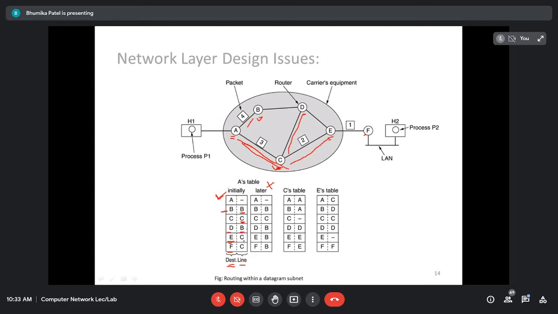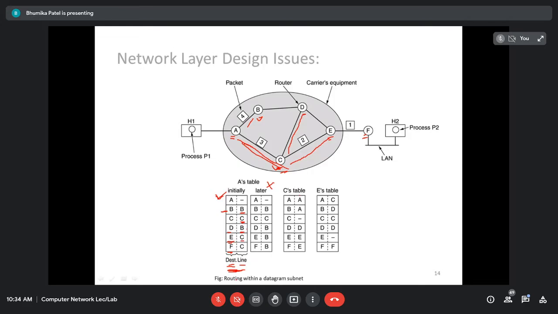So for the router E, the line is what? Choose router C for the router E. Then, if it is router F, right? For the router A, if the destination host is router F, then obviously either it can choose B or C. So I'm going to choose the router C. First it will go to C, C will look at its own routing table, accordingly it is going to choose the line and then it will forward the packet. Are you getting this routing table of the router A, how the line comes and how the line is going to be chosen.